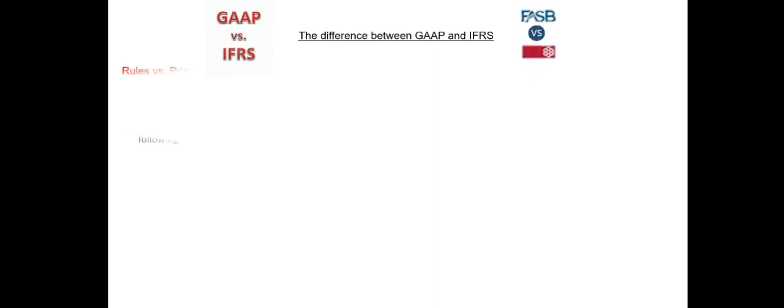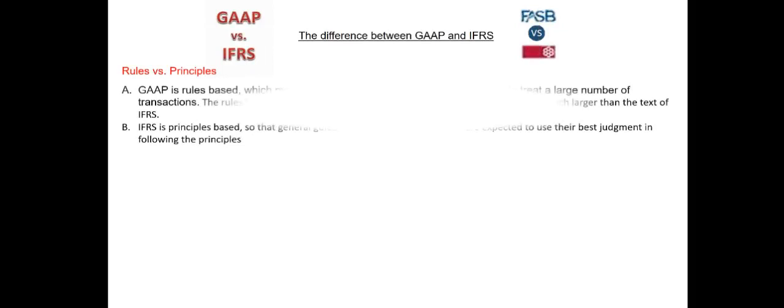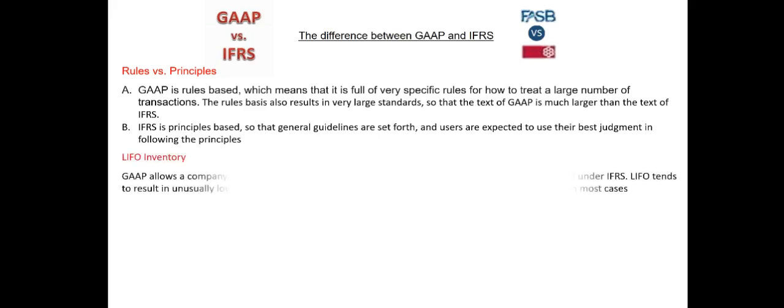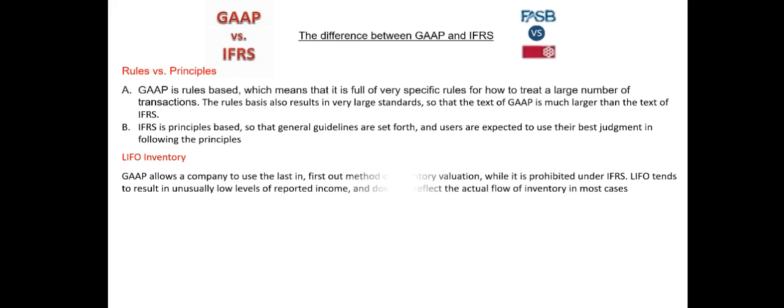The difference between GAAP and IFRS. First, rules versus principles. GAAP is rules-based, which means that it is full of very specific rules for how to treat a large number of transactions. The rules basis also results in very large standards, so the text of GAAP is much larger than the text of IFRS. IFRS is principles-based, so general guidelines are set forth, and users are expected to use their best judgment in following the principles.